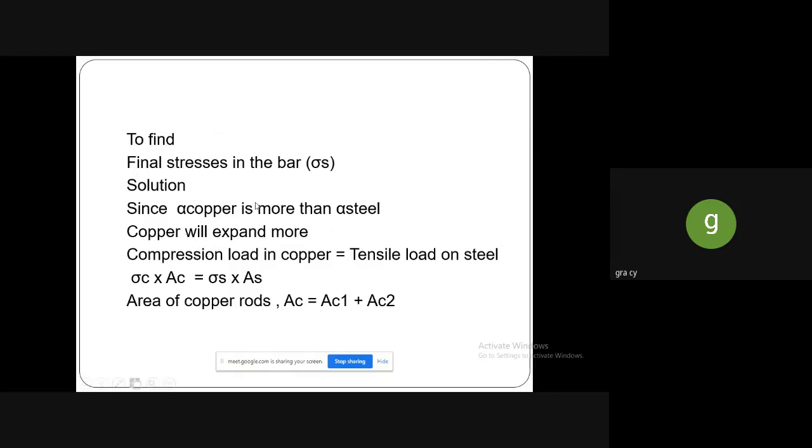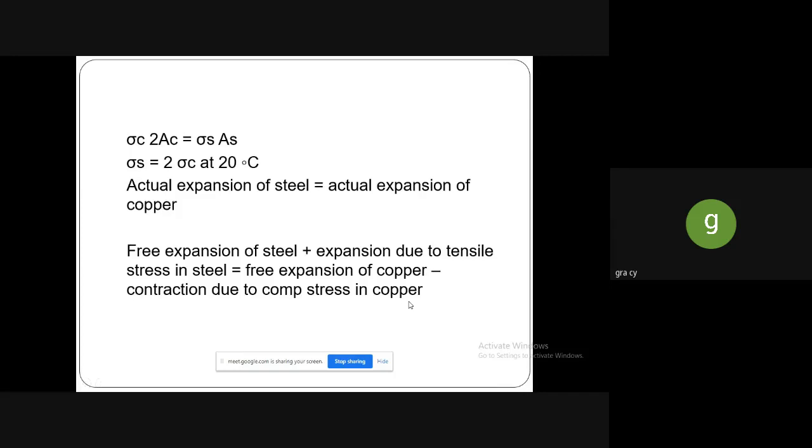So here we have to calculate the load. The load can be written as stress into area. In copper, it is equal to stress into area in steel. The area of the copper rods is AC, equal to, as both sides are copper and inside we have a steel, AC1 plus AC2. So we can write 2 times the stress into area in copper is equal to 1 time the stress in steel into the area of the steel.